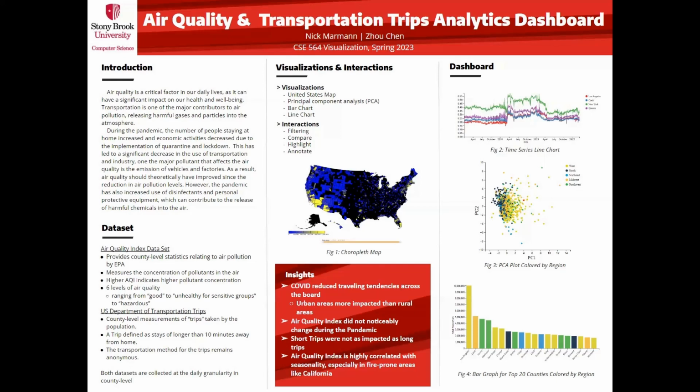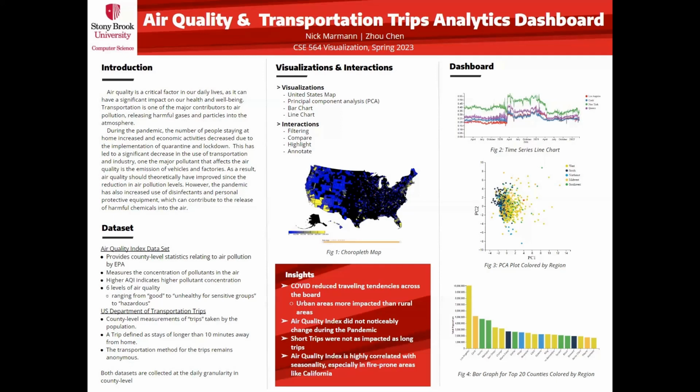In this project, through visualization, we're trying to explore the connection between air quality and transportation, especially during the pandemic, when governments enforced lockdowns. The air quality data set provides county-level statistics related to air pollution by the EPA, measuring the concentrations of pollutants in the air. Higher AQI indicates higher pollutant concentration.